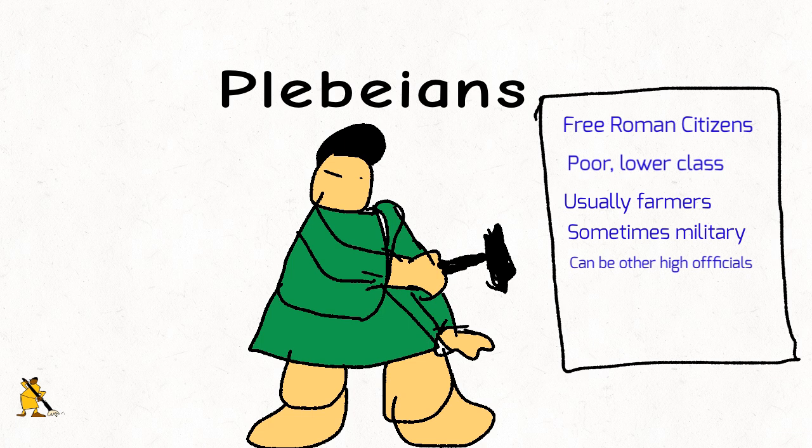Plebeians were the more lower-class people, like poor people. The plebeians, or plebes, were the general body of free Roman citizens who were not patricians, as determined by the census, or in other words, commoners. They were usually farmers who used patricians' land to make farms to gather money. Other plebeians could be traders, people in the military, tribunes, aediles, or other high officials.